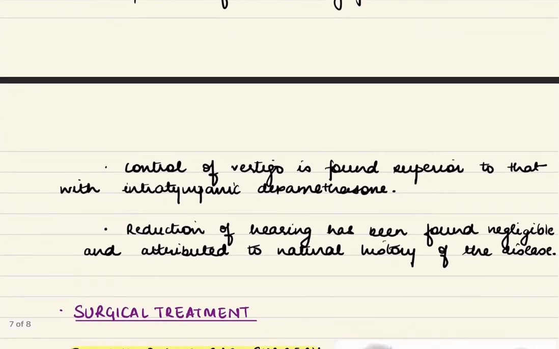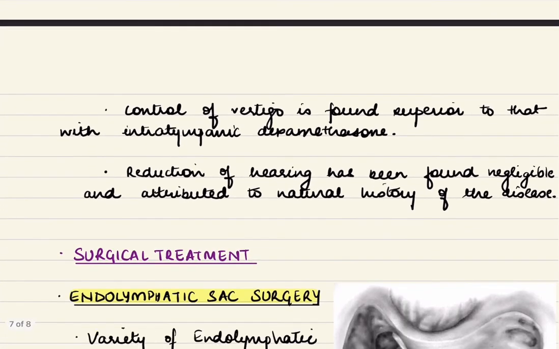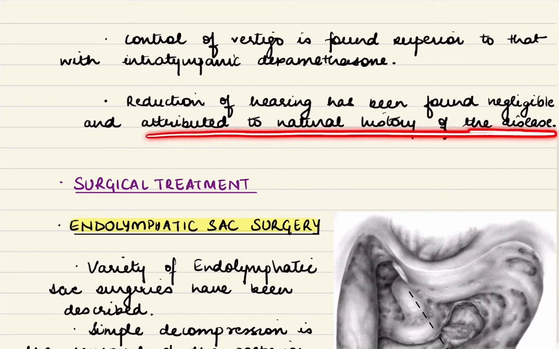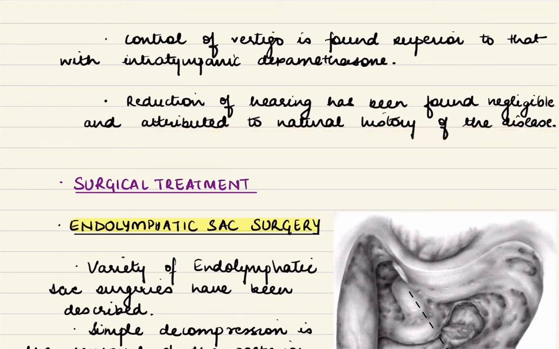Control of vertigo has been found to be superior to that of intratympanic dexamethasone, and reduction of hearing has been found to be negligible. Whatever negligible loss there is, it is attributed mainly to the natural history of the disease rather than due to gentamicin.